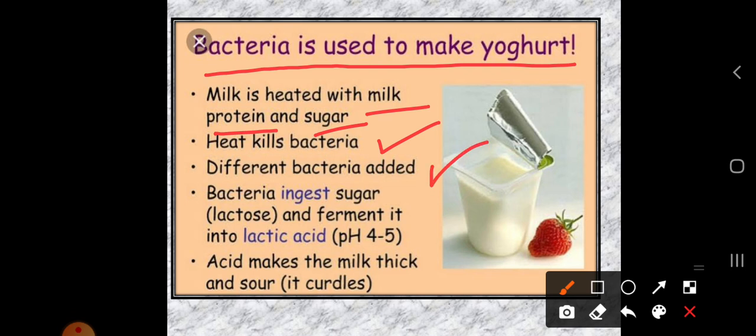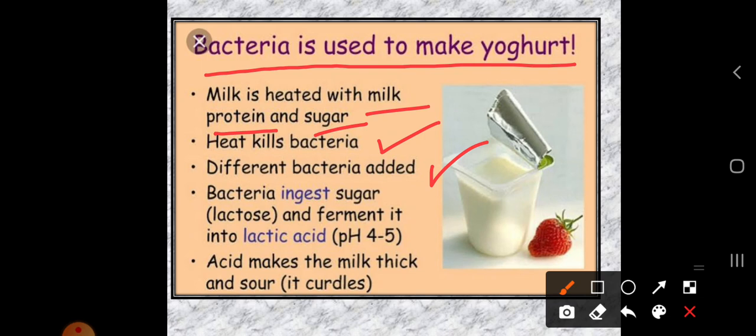What are the different bacteria? Suppose you are taking warm milk for preparing curd; you add 2 to 3 drops of curd itself. That is nothing but additional bacteria you are adding into the milk. In a similar way, while preparing yogurt, you again add different bacteria, which are already prepared.